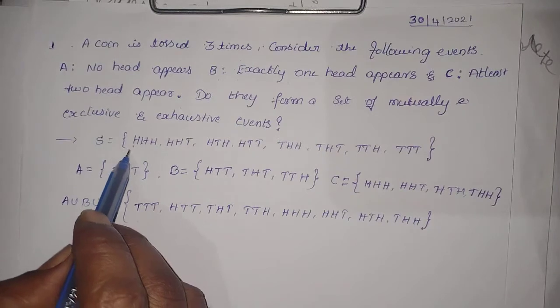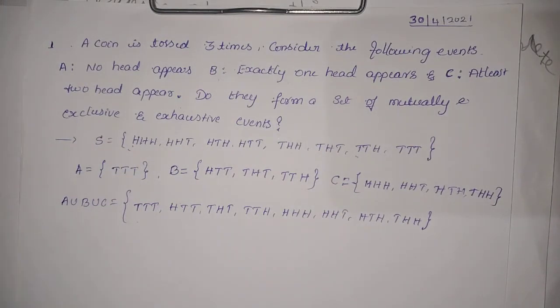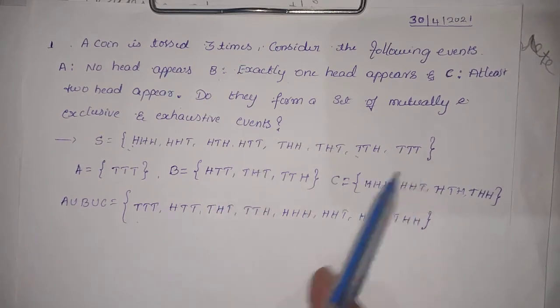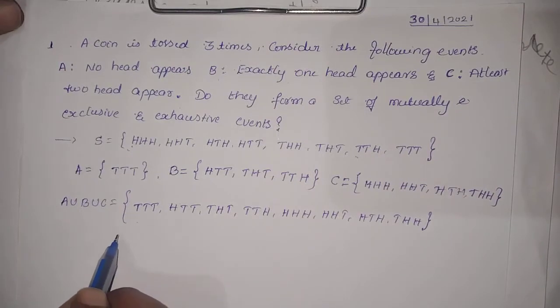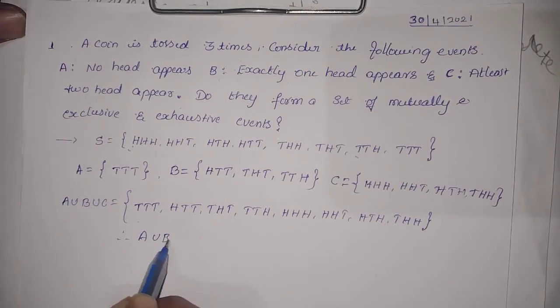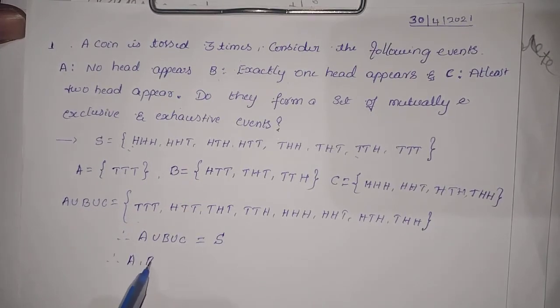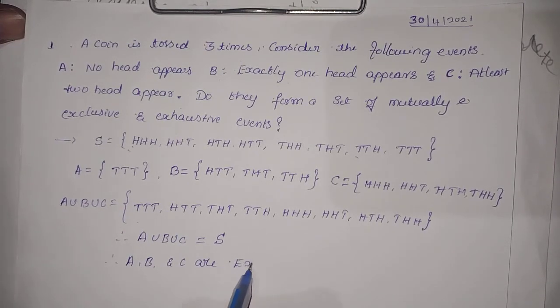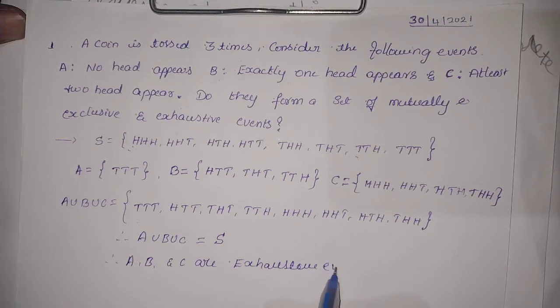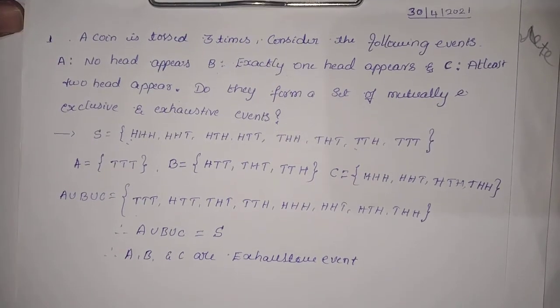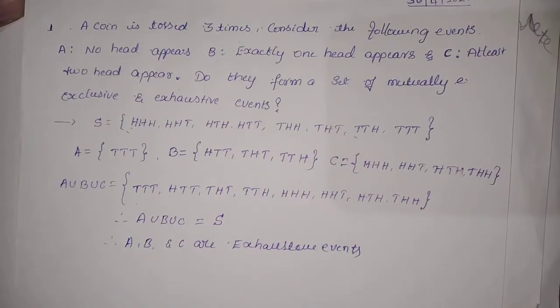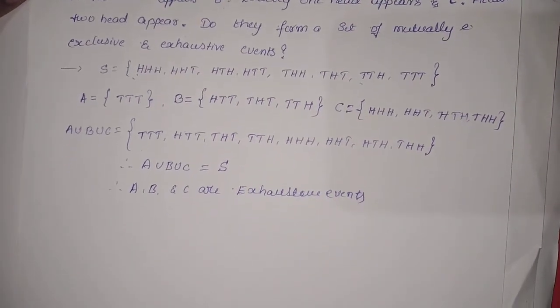Count how many elements are there in the sample space; even A union B union C is also containing the same elements. Please observe, here also 8 elements, here also 8 elements. Therefore A union B union C is equal to sample space S. Therefore events A, B and C are which type of events? Exhaustive events. Like this you should write the solution.